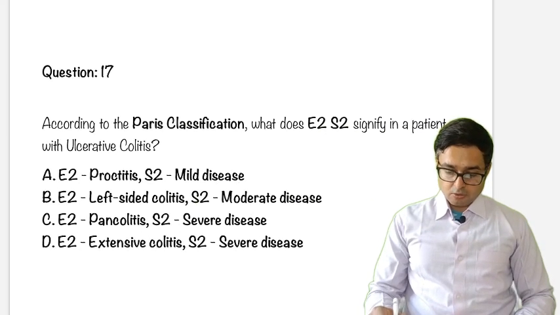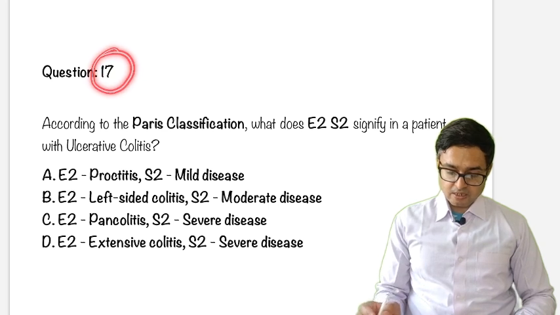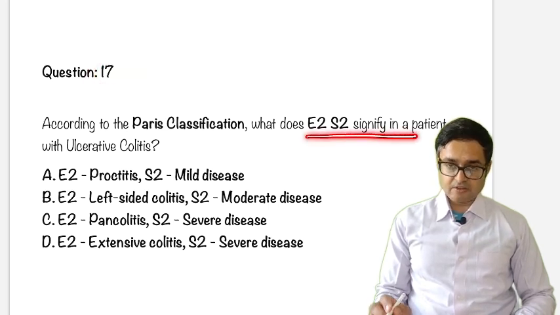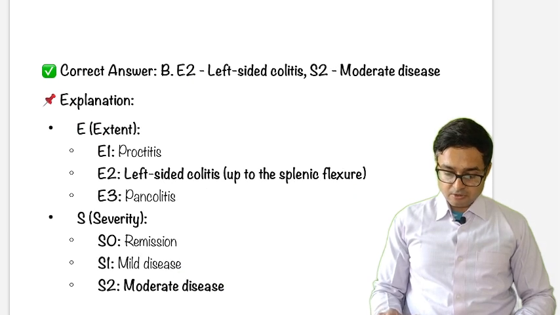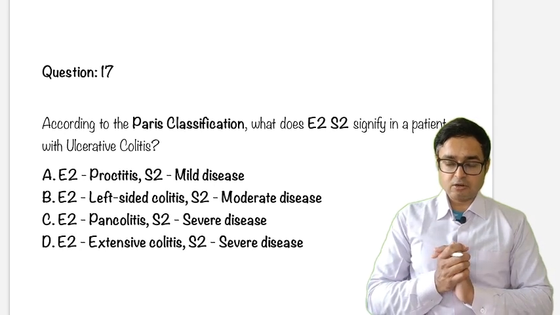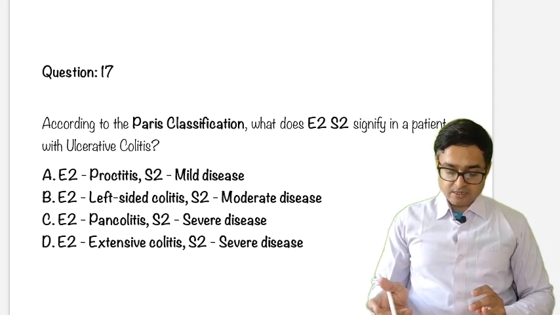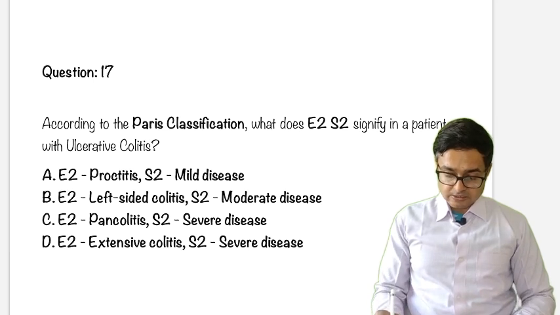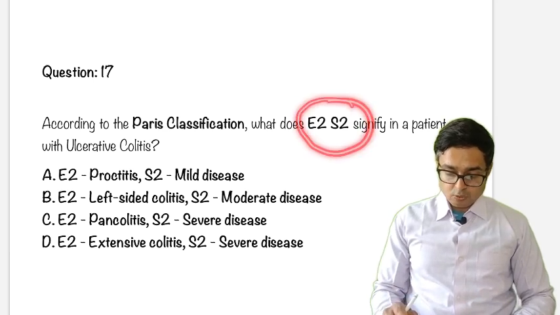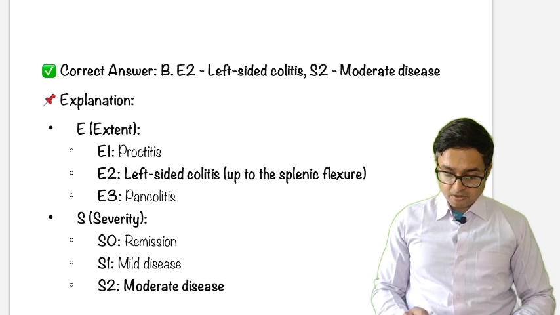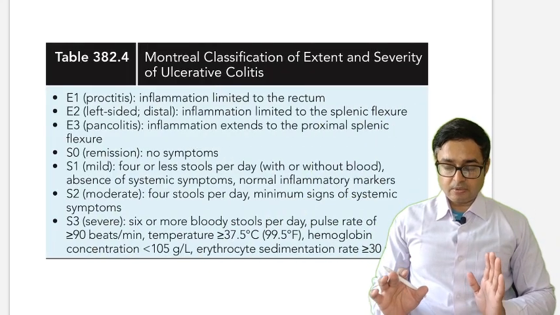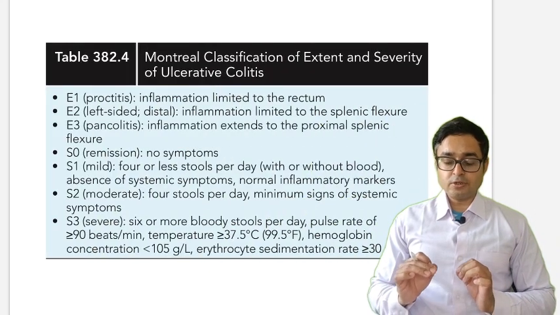Okay, so question number 17. This is according to Paris classification. What does E2S2 signify? Basically, what does this mean? This is actually not Paris classification. This is the classification of UC, which the E2S2 signifies. Okay, without wasting your time, I'm just taking you to the Montreal classification.